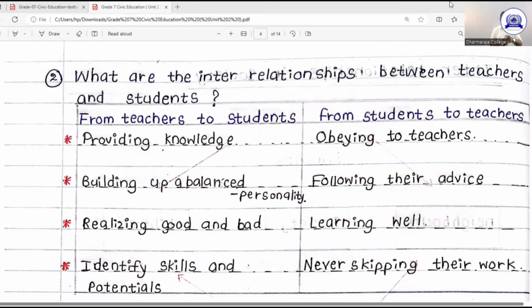Students must respect the teachers. They must listen to the teachers. They must obey the teachers. They must follow the teachers' advice every time. They must study well. They must not skip the lessons. They must not disobey the teachers. They must do homework. They have to do their work properly. Then only the teachers and students can build up a strong bond, a tie that is called a relationship between those two.